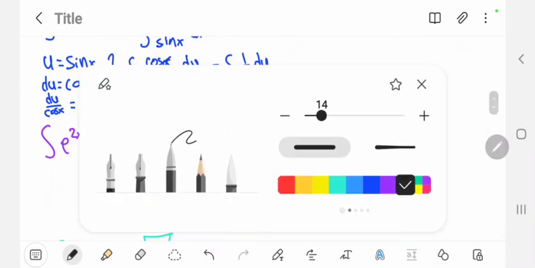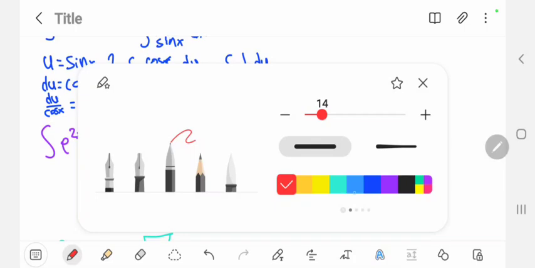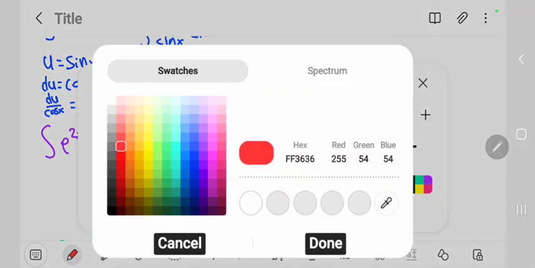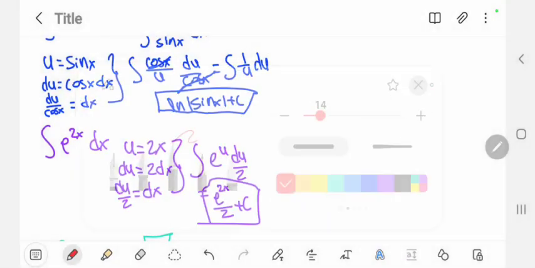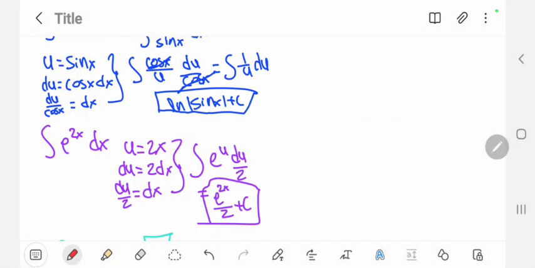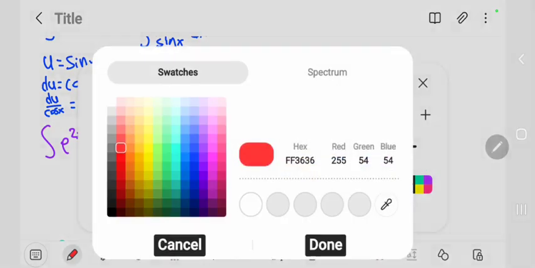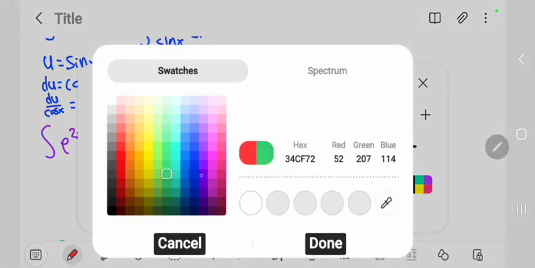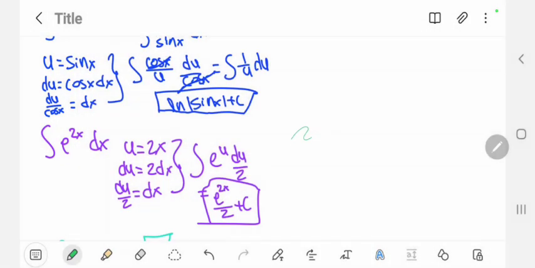So our final answer, I'm going to write this in red, actually. I need a different color. I need a green. Let's pick a green. I did not pick a green, did I? Pick a green. Done. All right.